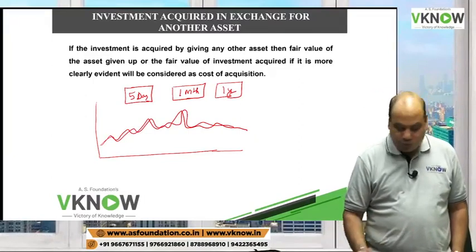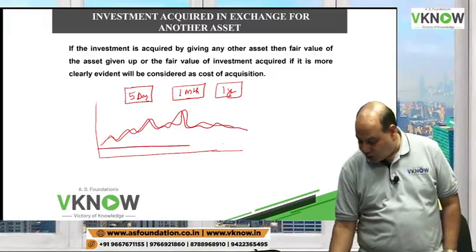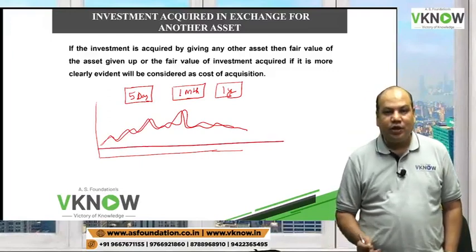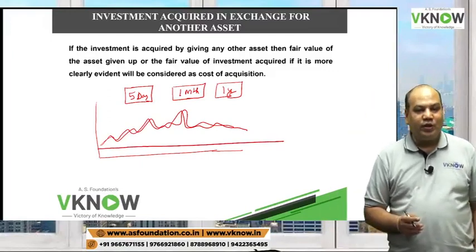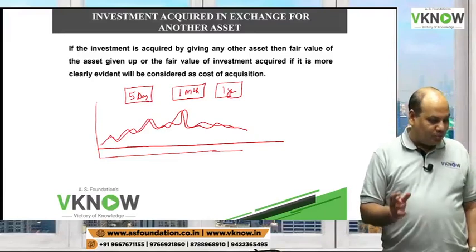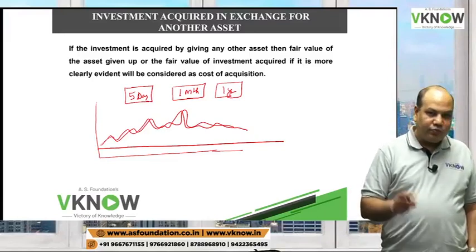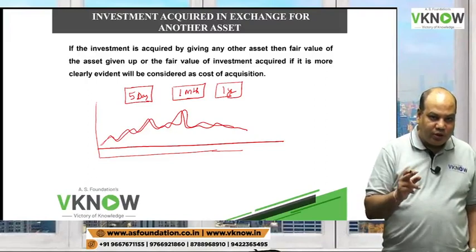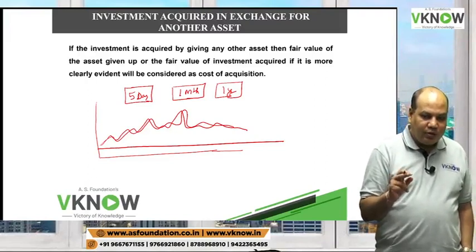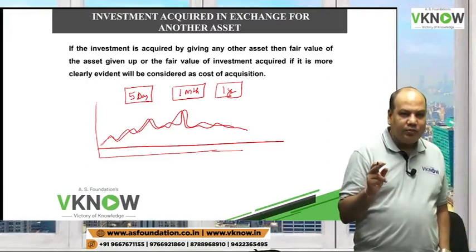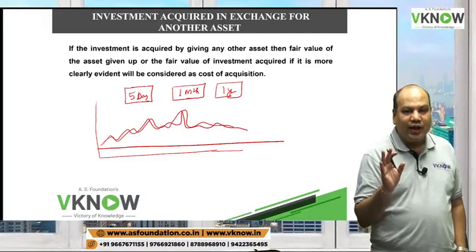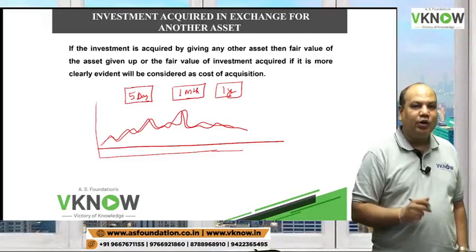Is there any student who is showing a graph as a straight line like this? Whether it is Monday, Tuesday, Wednesday, Thursday, Friday, your graph will be the same? The answer is no. Which means the fair market value of a listed company share is not as reliable as the value of a car.